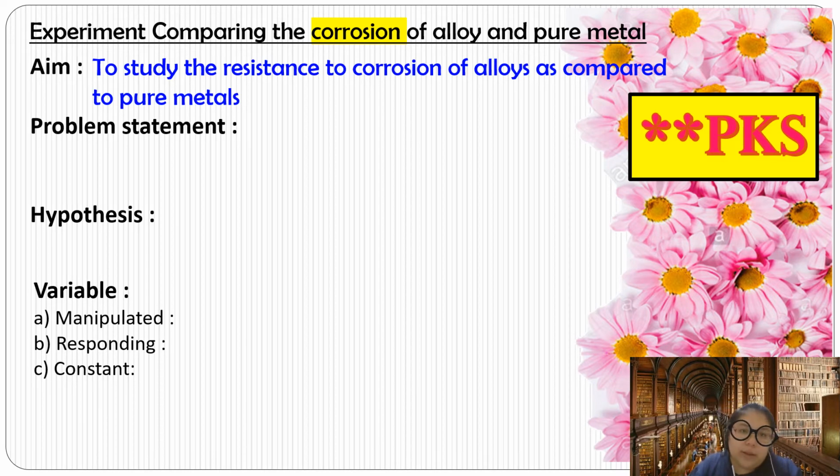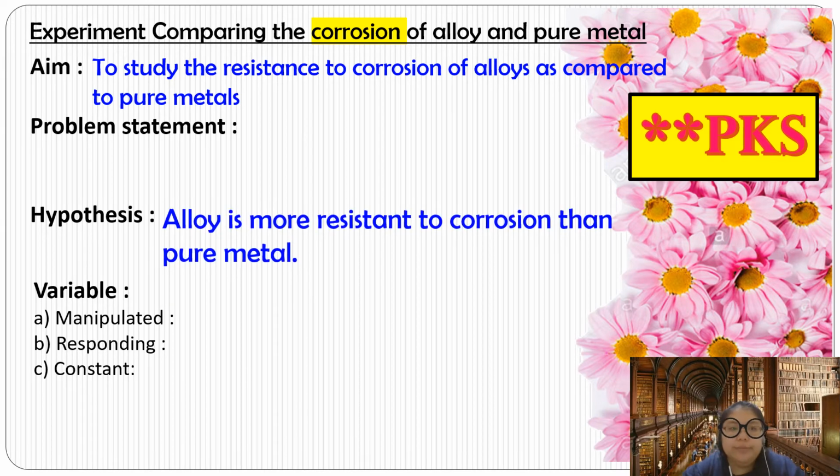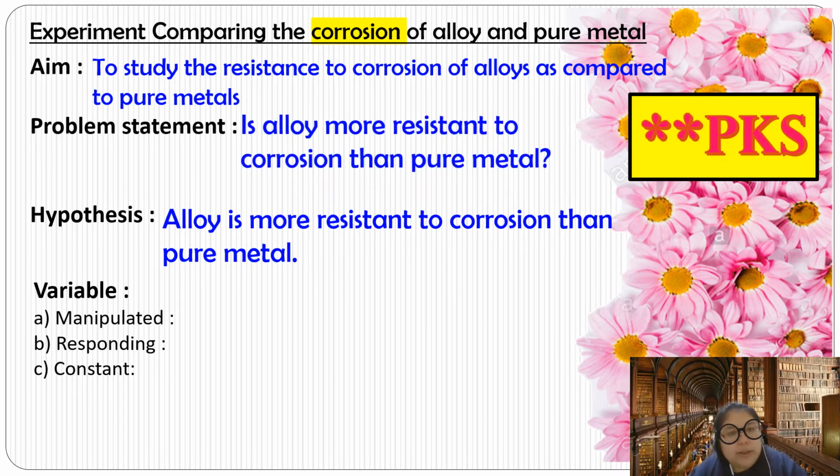Problem statement. What's the problem statement? From here, your problem statement is: is alloy more resistant to corrosion than pure metal? So the question we ask is whether the alloy is stronger or not. So your hypothesis is yes, alloy is more resistant to corrosion than pure metal. So we need to prove whether the hypothesis is correct or not.